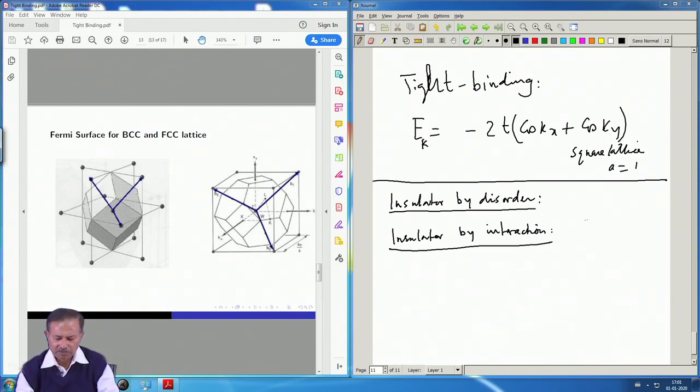So this filling of bands, this filling of levels, and the idea that there are single particle states breaks down when interaction is present, and this leads to a very dramatic